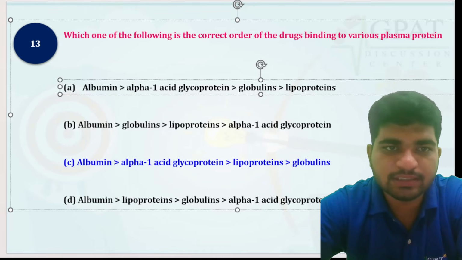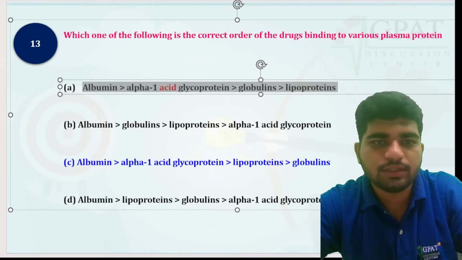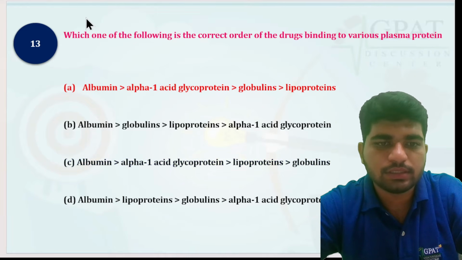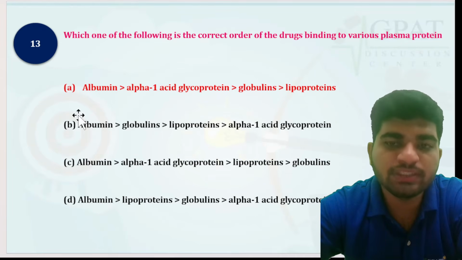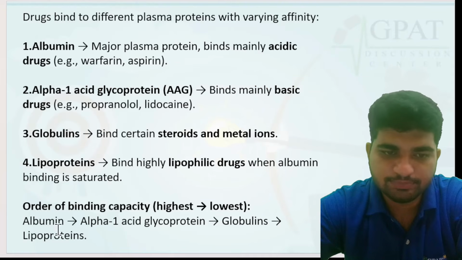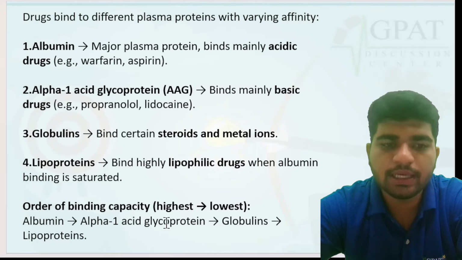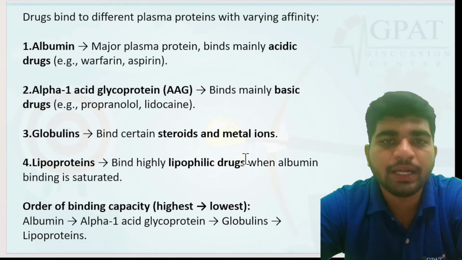No, no, A is the correct answer: albumin, alpha-1 acid glycoprotein, globulin, and then lipoprotein. Yes, so the answer is A. This is the correct order: albumin, alpha-1 acid glycoprotein, globulins, and then lipoprotein. So lipoprotein has the lowest binding affinity.